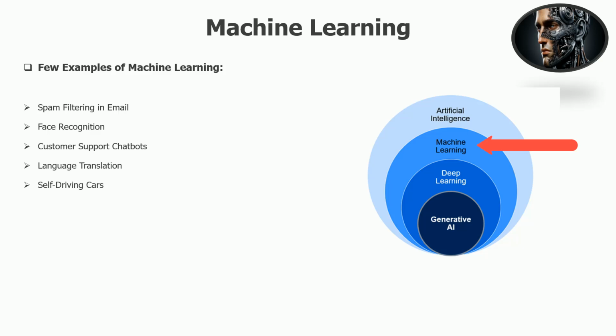Self-driving cars. Autonomous vehicles use machine learning to recognize road signs, pedestrians and other cars. The car learns to make driving decisions based on experience and contextual feedback.